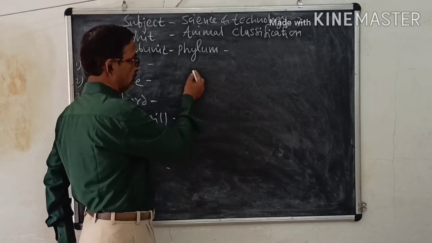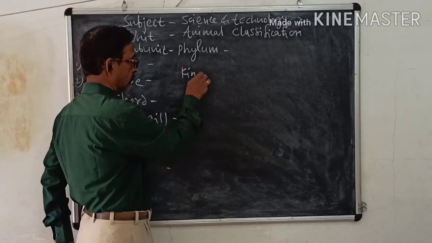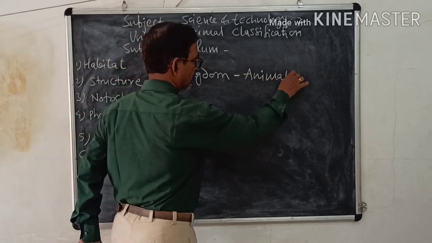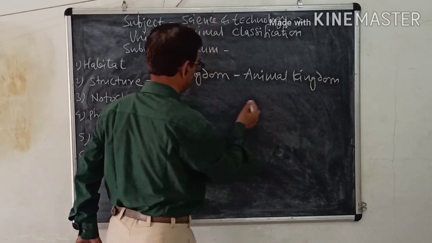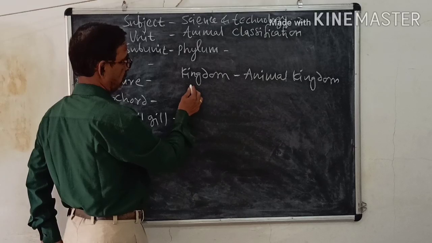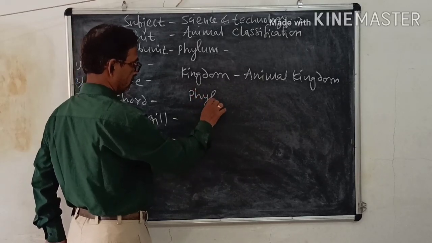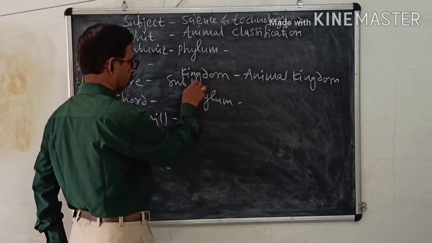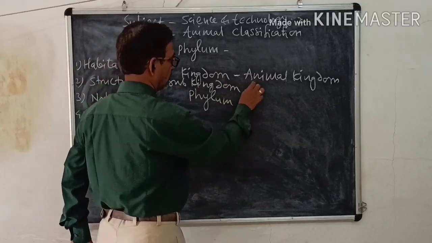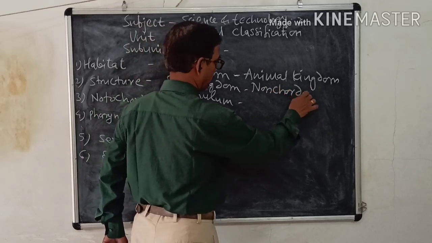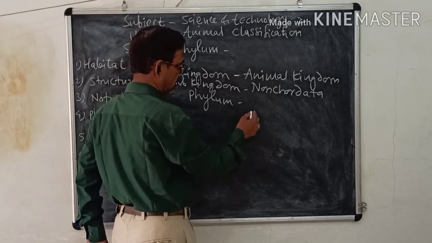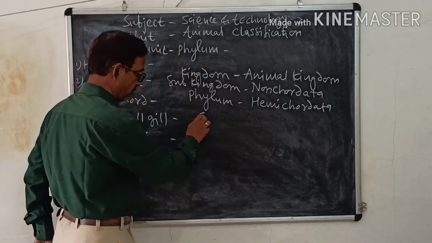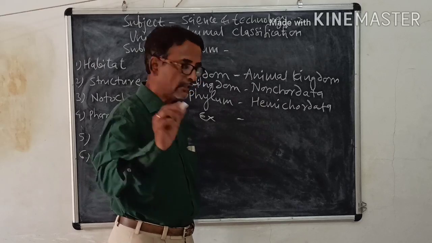We have seen the example. So under the head: kingdom, animal kingdom, then subkingdom, non-chordata, then phylum, which we have just seen, Hemichordata, and example either Balanoglossus or Saccoglossus.